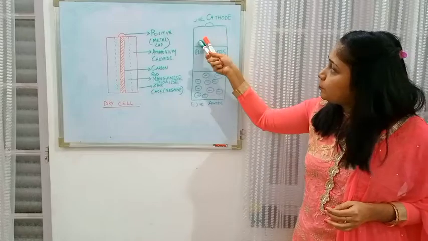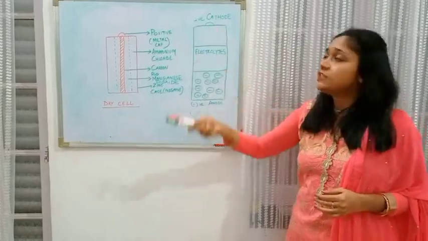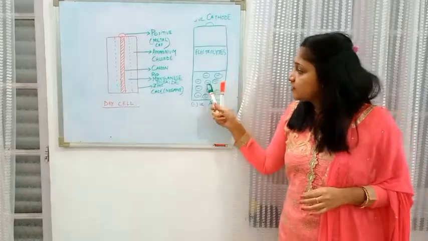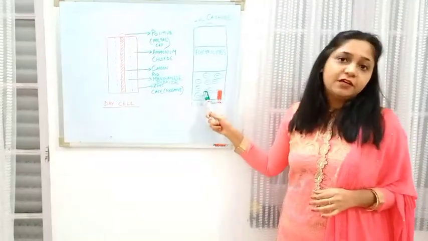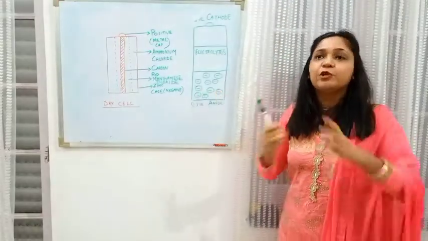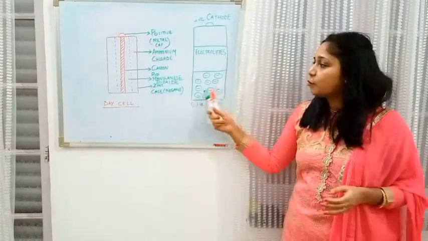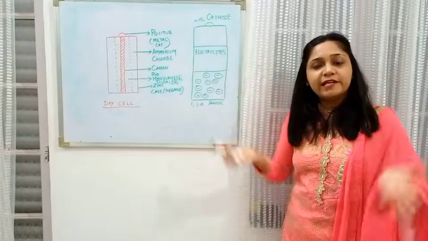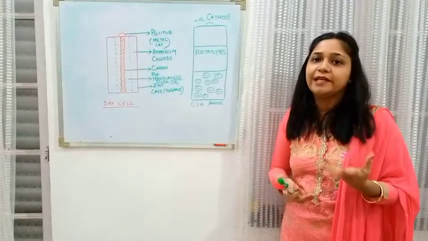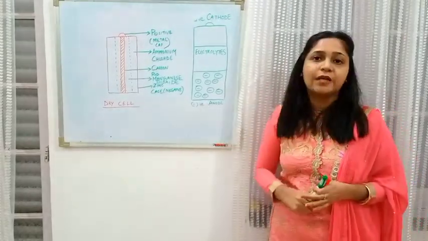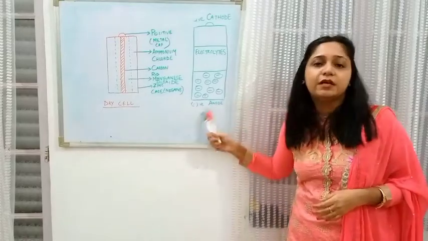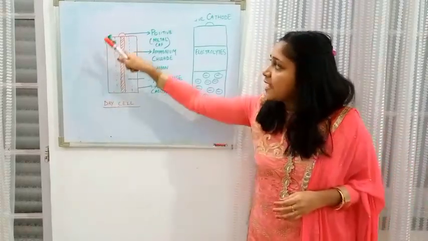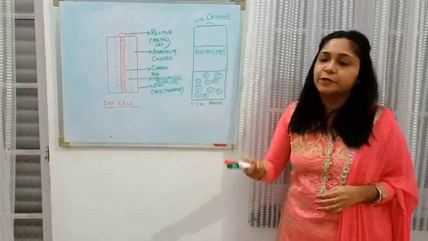Whereas on the top portion there is deficiency of electrons over here. So here in this negative end, why are we calling this the negative end? Because more electrons are found here, and electrons, as you know, are negatively charged. So where more negative charge accumulates, that end will be known as your negative terminal. That's why we call this the negative terminal and this cap side the positive terminal.